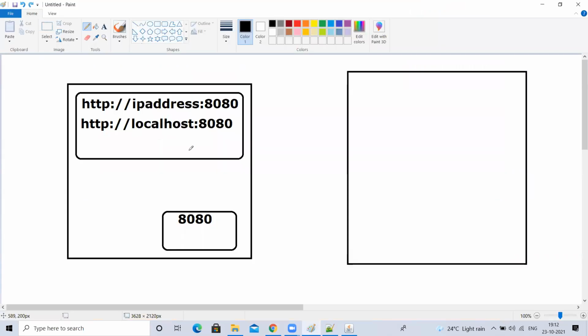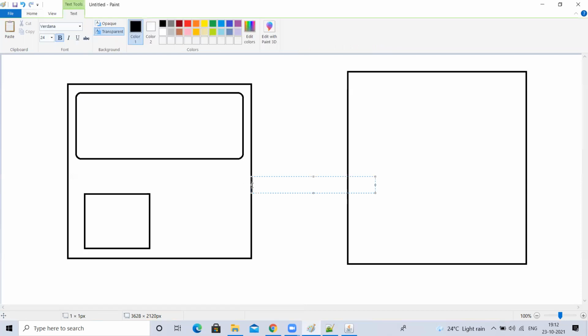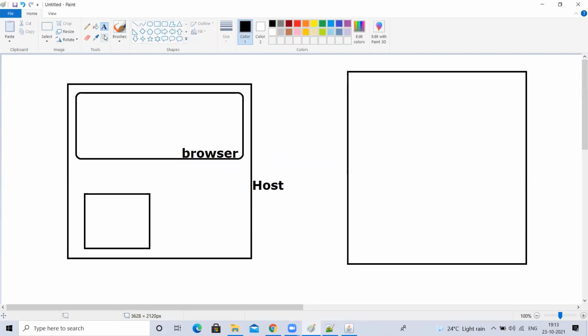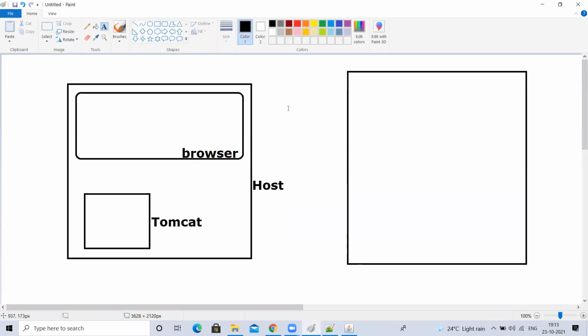Okay, come here. This is my Tomcat. Let me write the details. So this is my host, that is the local computer or Linux server, whatever it is. This is my browser. This is Tomcat.